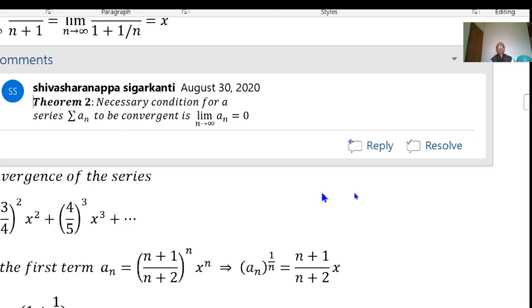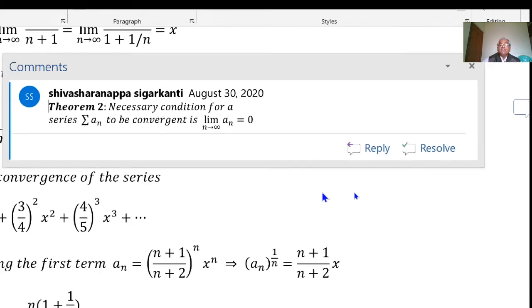The converse is not true. If limit of an equals 0, we cannot say that it is convergent. But if the limit of an as n tends to infinity is not equal to 0, then we say that it is not convergent. And this is a series of positive terms, therefore we say that this is a divergent series.